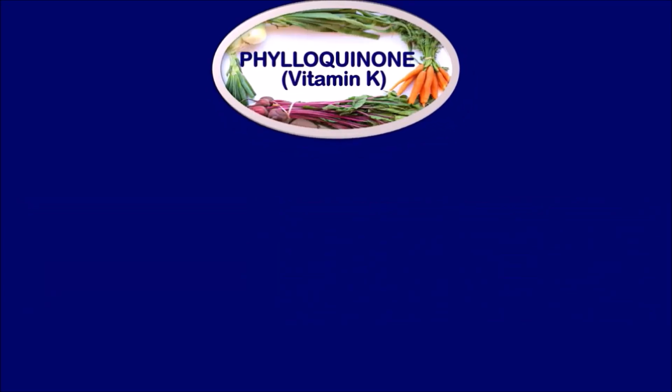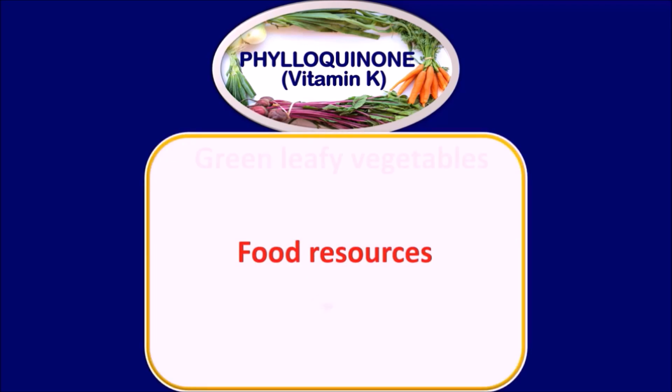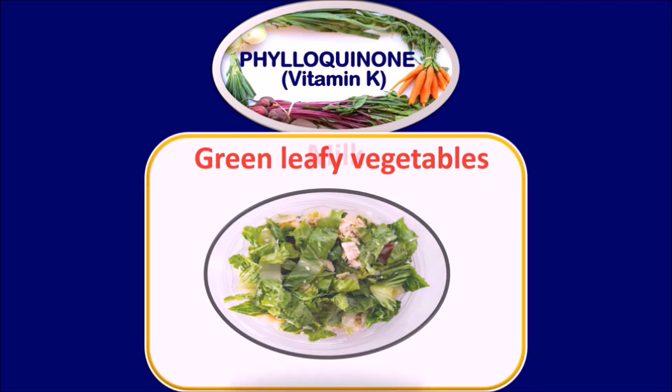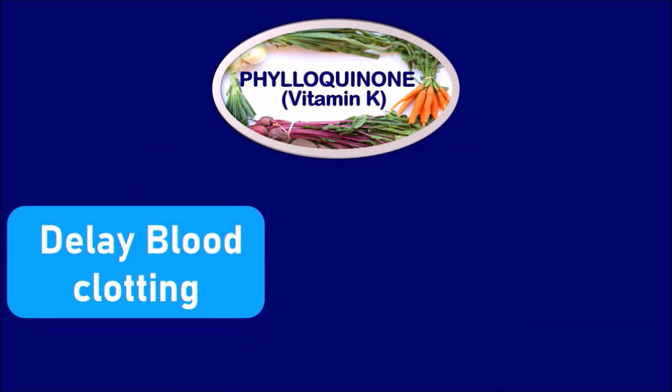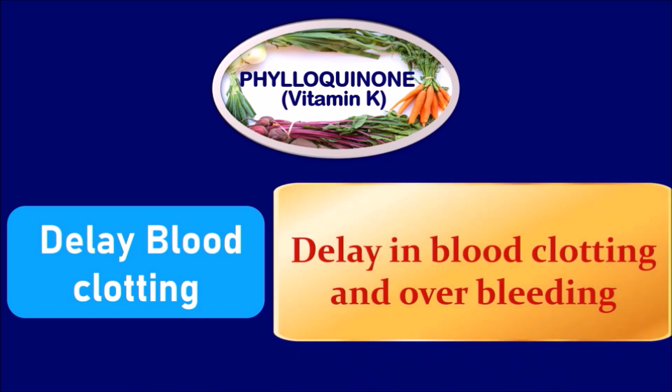Phylloquinone, which is referred to as vitamin K. The food resources are green leafy vegetables, milk. The deficiency of this vitamin leads to delay of blood clotting. The symptoms are delay in blood clotting and overbleeding.